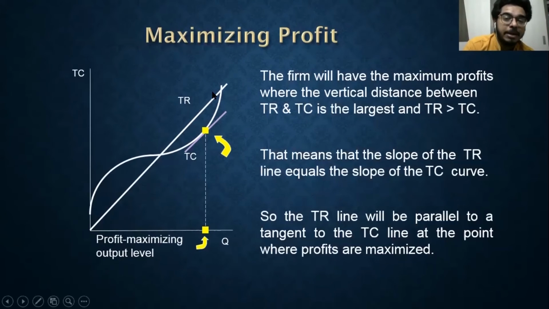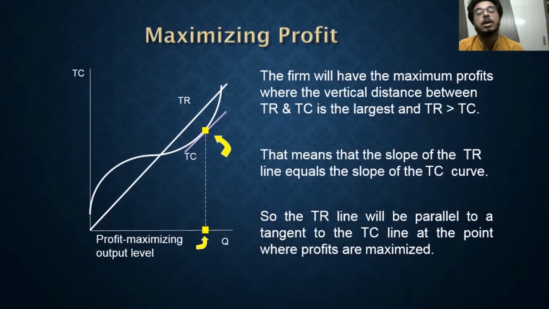Before going to marginal revenue and marginal cost, I will say the slope of the total revenue, which is nothing but the price over here, is equal to the slope of the total cost curve. When the tangent on the total cost curve is parallel to the total revenue curve, the slopes are equal.